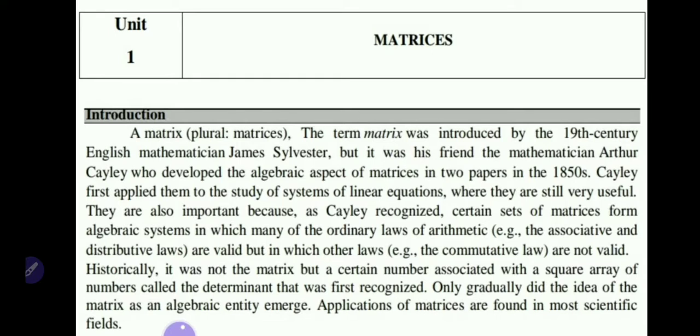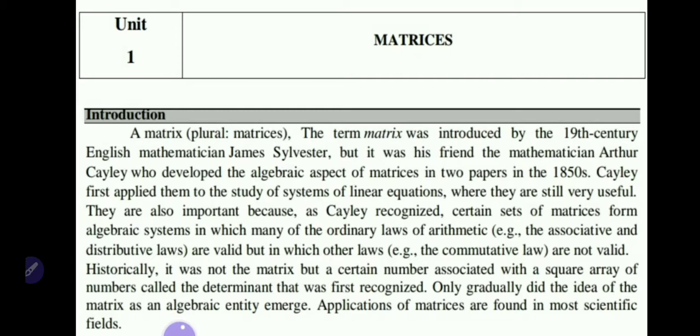They are also important because, as Cayley recognized, certain sets of matrices form algebraic systems in which many of the ordinary laws of arithmetic, for example the associative and distributive laws, are valid, but in which other laws, for example the commutative law, are not valid.